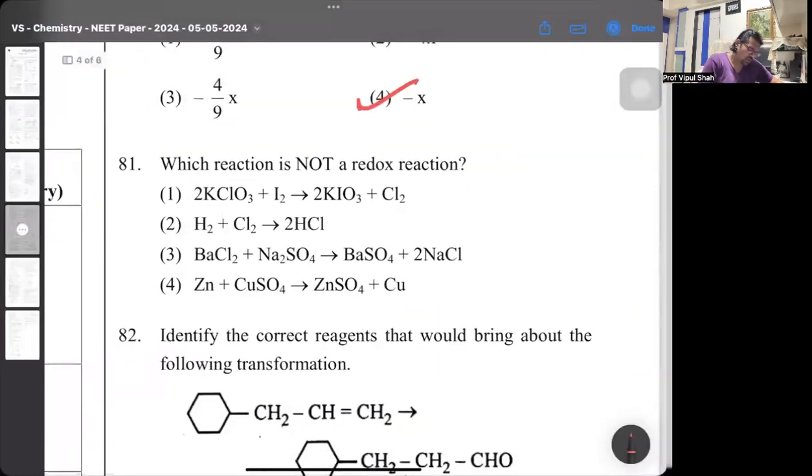Now this is a very easy one, not a redox reaction. That's going to be the C1 because that's a double decomposition reaction.